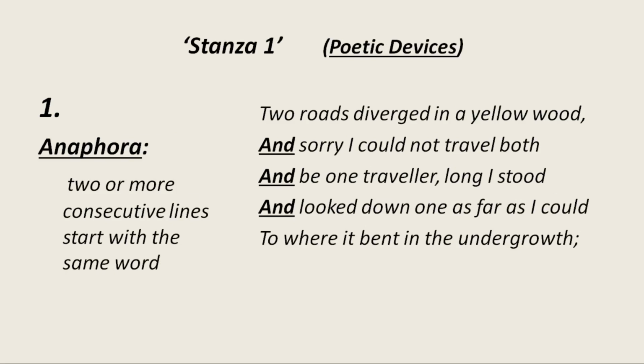Let's discuss now stanza wise. I have already discussed rhyme scheme, enjambment and symbolism. Next is anaphora. Anaphora means when two or more consecutive lines start with the same word. As you can see on the screen, second, third and fourth lines all start with the same word, 'and', 'be', 'one traveler', and 'looked down'. So when two or more consecutive lines start with the same word, this poetic device is called anaphora.